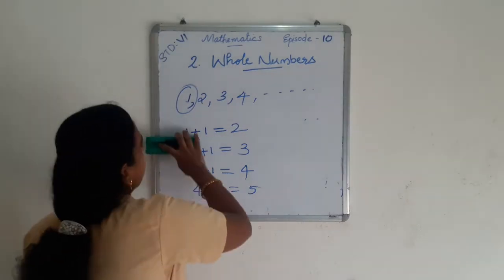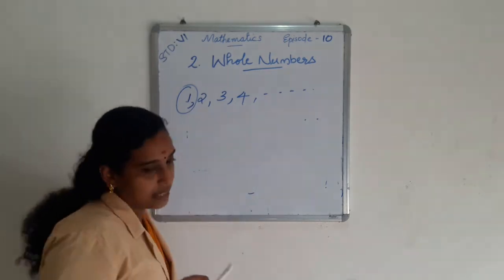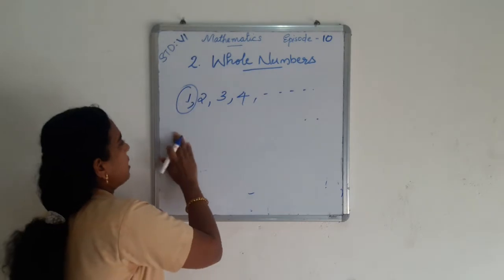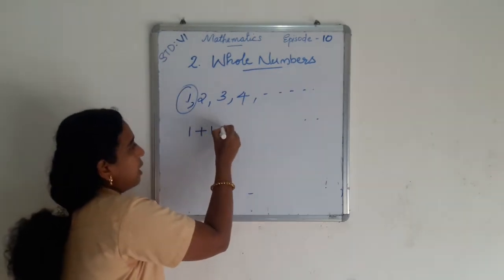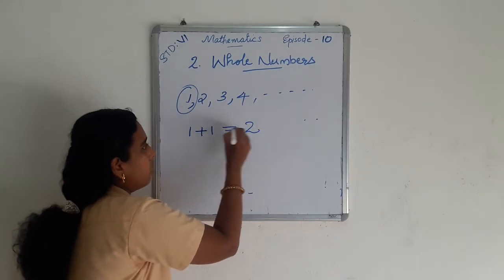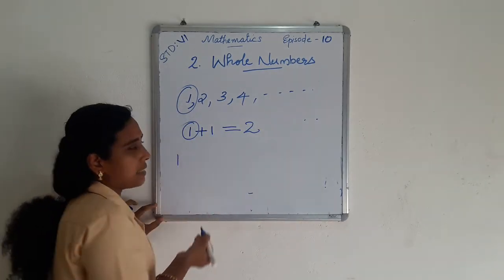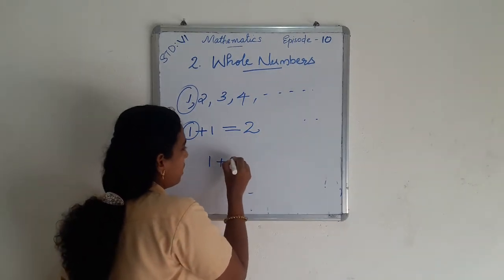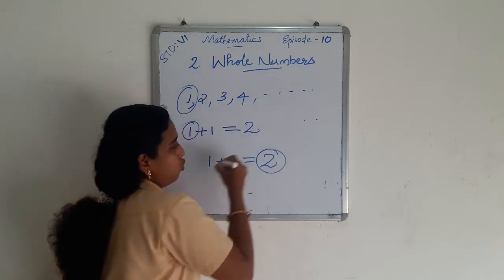This is known as the successor. Then if we subtract 1 from a number, we get the predecessor. So we add 1 to a number to get its successor. To find the successor of 1, we add 1 to 1, that is 1 plus 1, and we get the successor of 1 as 2.